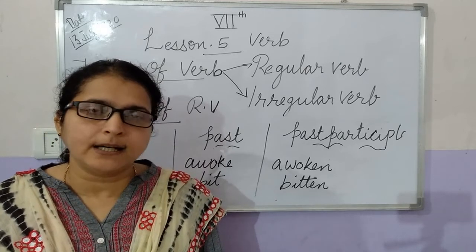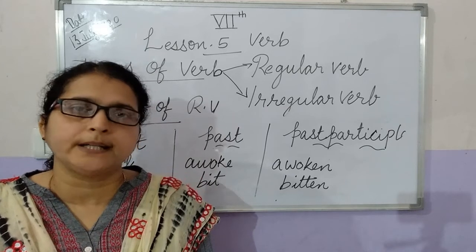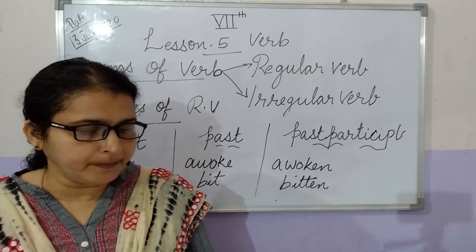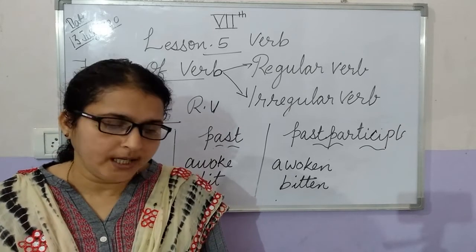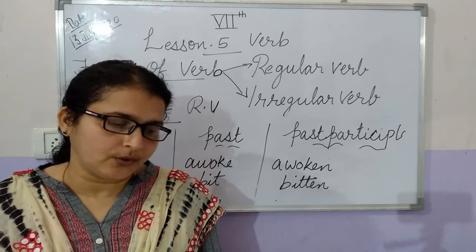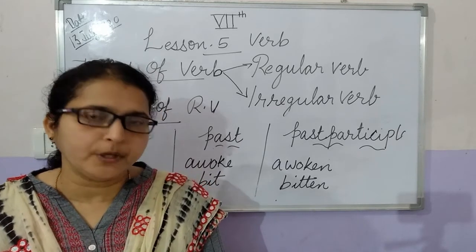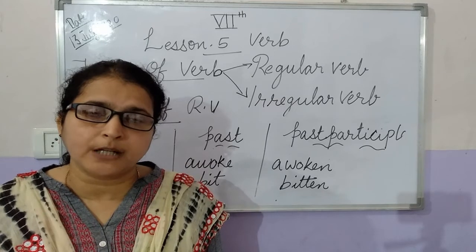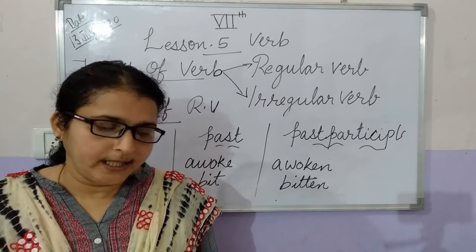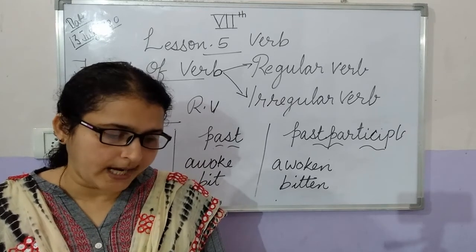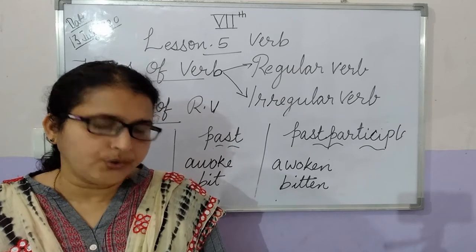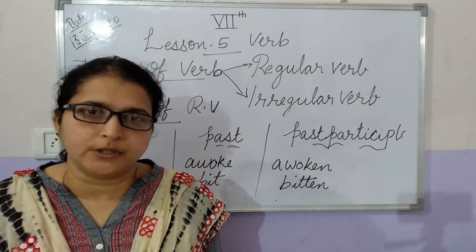The second difference between the regular verb and irregular verb is in the base form. Regular verbs are formed by adding d, ed or id to the base form of the verb.